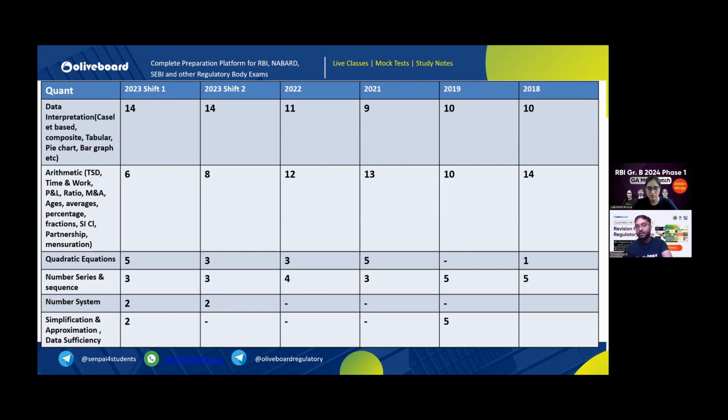But what is the strategy here then? The strategy is very simple. From today, as less than 20 days are left, you should always try to solve 1 or 2 DIs. You should be so confident that in the exam, if you read any DI question and feel that you personally can solve this DI, then definitely you should go for it. Maybe you can try to solve that in the last 10 minutes, but definitely that can really help you clear the sectional cutoff of quant in one shot.